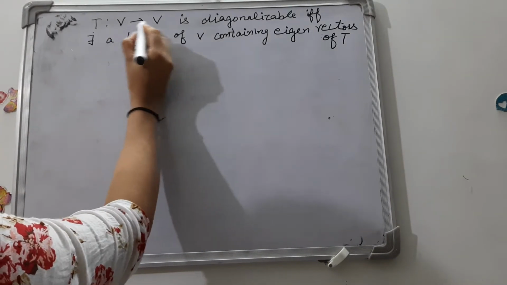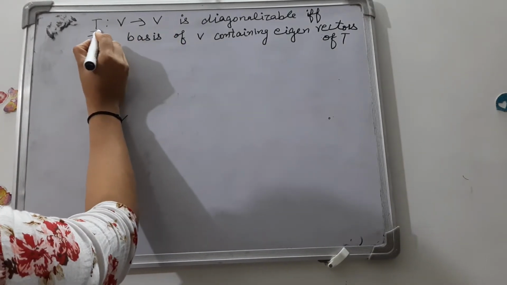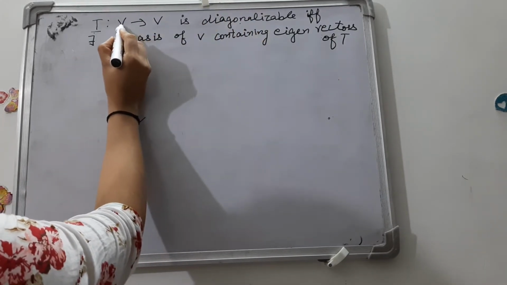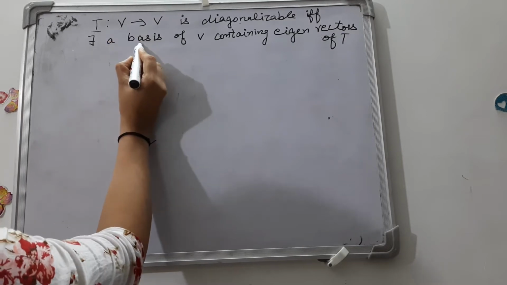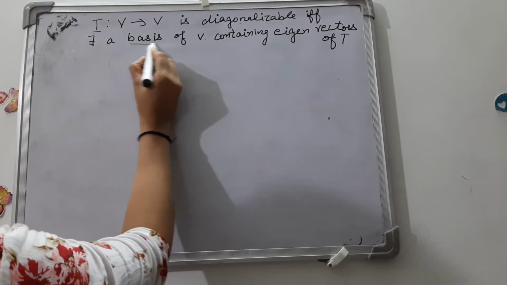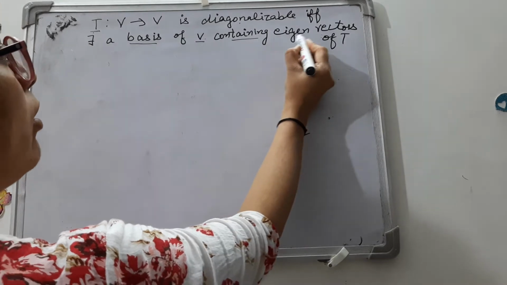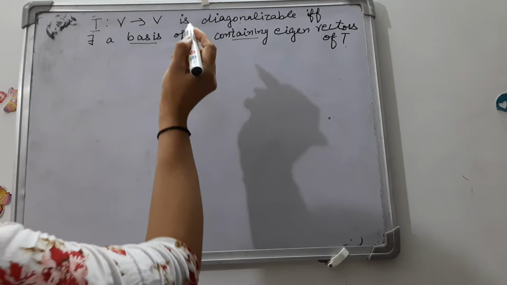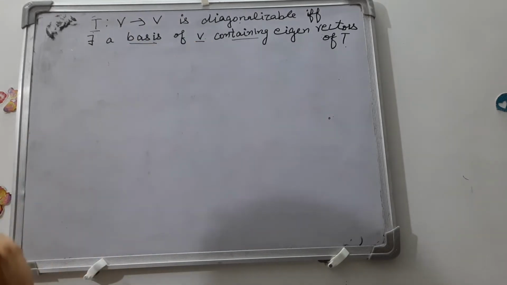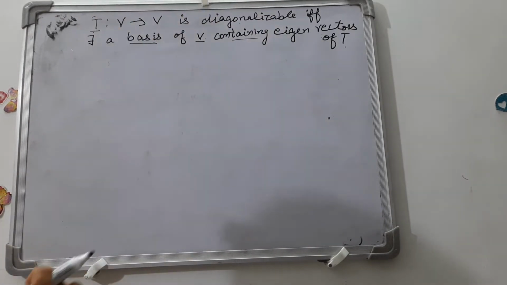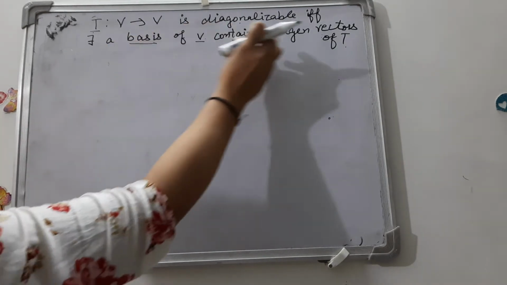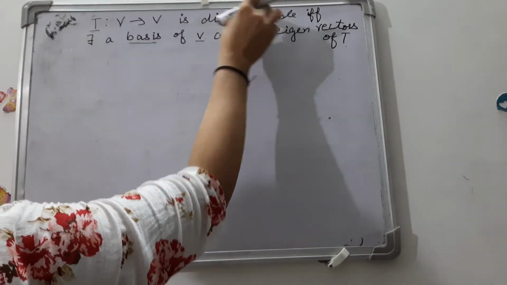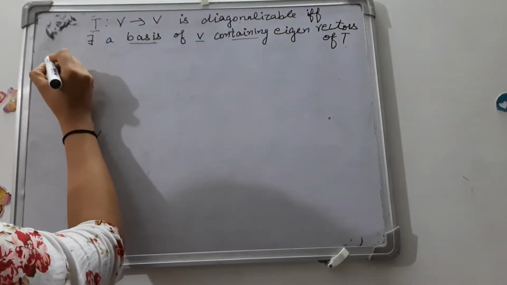T is a mapping from V to V. Then the operator is diagonalizable if and only if there exists a basis of the vector space. We are considering the basis of V, and the basis of V contains all the eigenvectors of T. That means eigenvectors of T are contained in the basis of V, then the operator is said to be diagonalizable. If a basis contains eigenvectors, then the operator is diagonalizable, and if the operator is diagonalizable, then the basis contains eigenvectors.